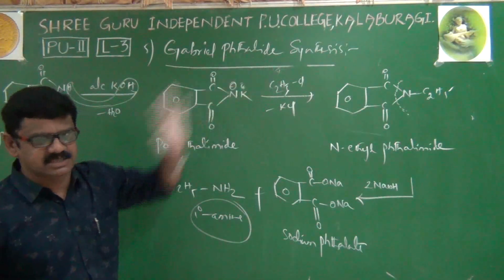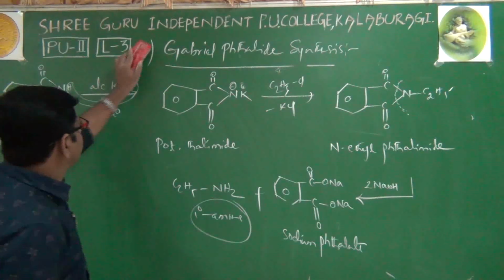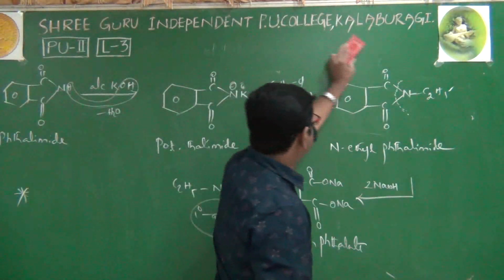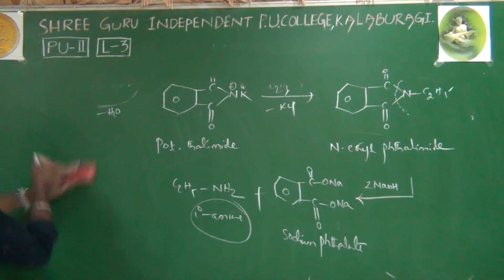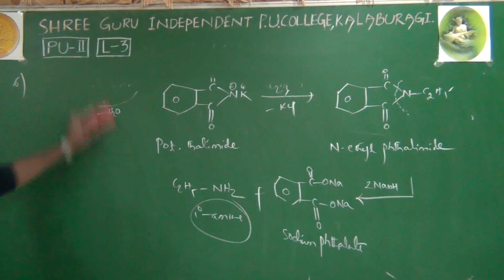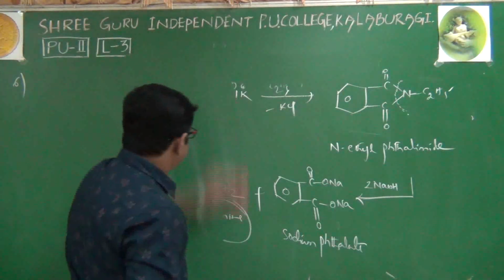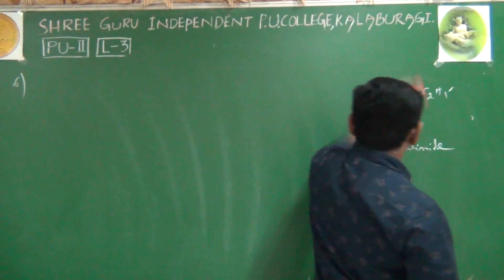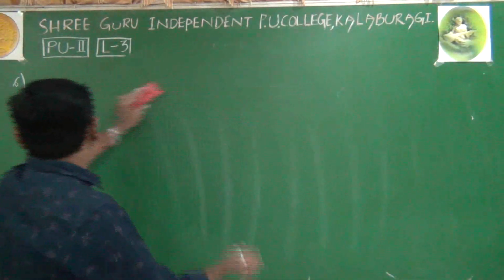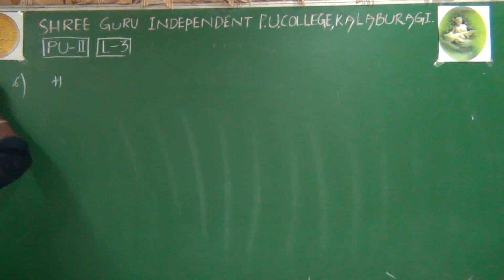phthalimide synthesis process. Right. Next, one more preparation method, which is one of the important preparation methods, is like this. Sixth one. Important one.